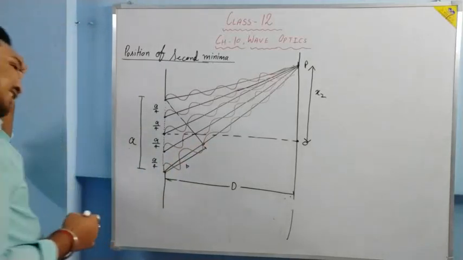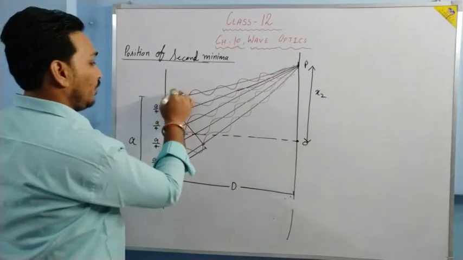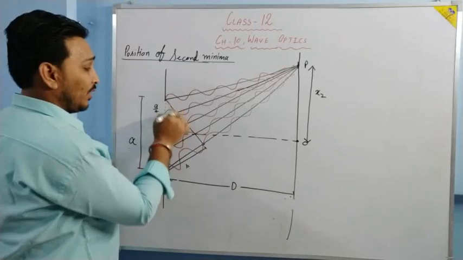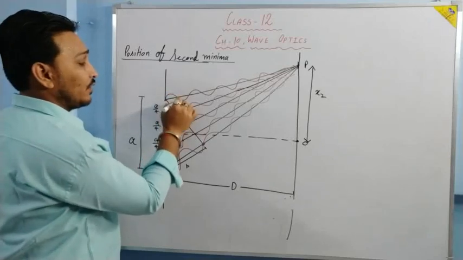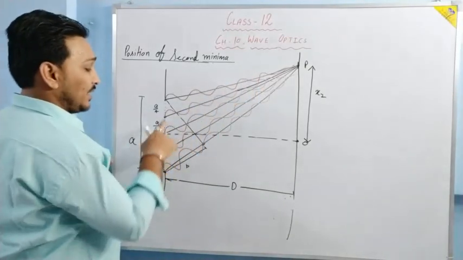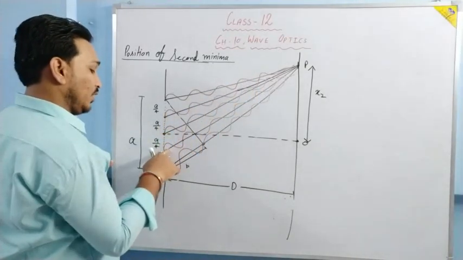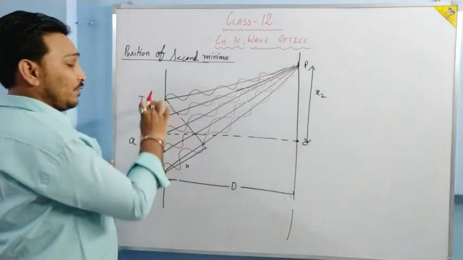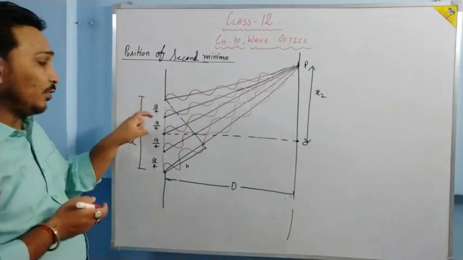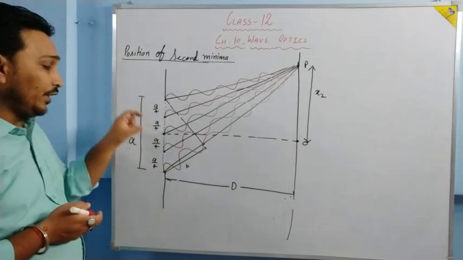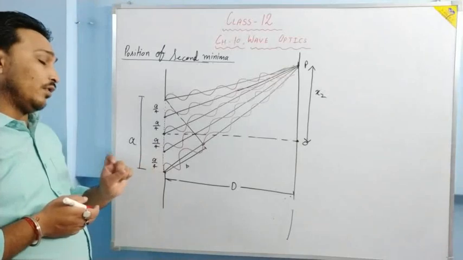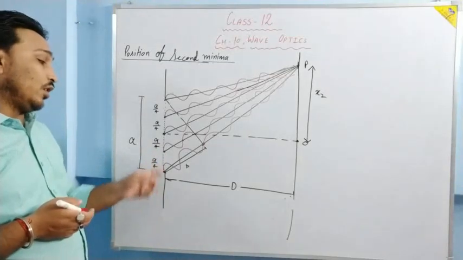Now what happens is, see, this wave's intensity will be cancelled by this wave, because the path difference is lambda by 2. When this wave travels in crest, this wave travels in trough, they will meet in opposite phase there. Same happens with these two, same happens with these two, same happens with these two. Means each point of the first 1 by 4 will be cancelled by the second 1 by 4, and each point of the third 1 by 4 will be cancelled by the fourth part of the slit.